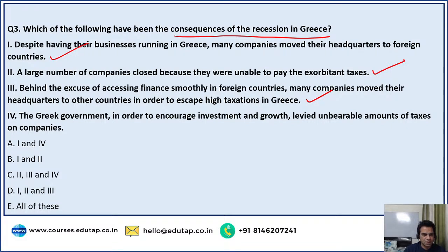And option number 4, the Greek government, in order to encourage investment and growth, levied unbearable amounts of taxes on companies. Now, the levying was correct, but guys, this reason is wrong. No, it was to accumulate cash, to accumulate money from businesses. That was the purpose of levying unbearable amounts of taxes. That was the reason. So option number 4 is incorrect. So only 1, 2, and 3 are correct. So the correct option here is option number D.